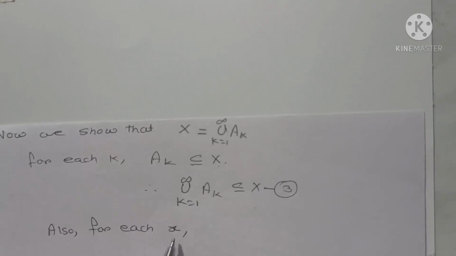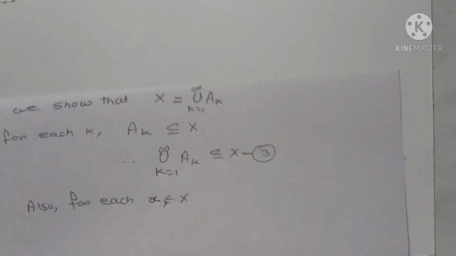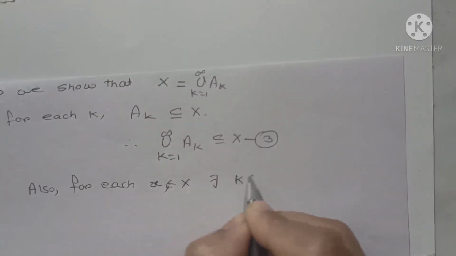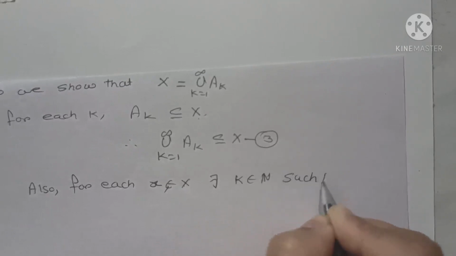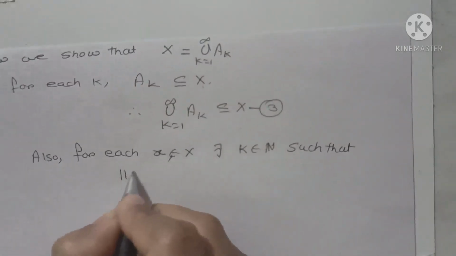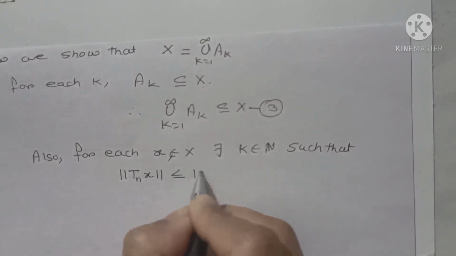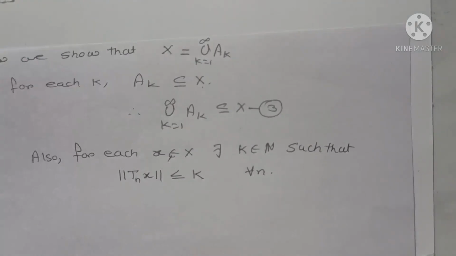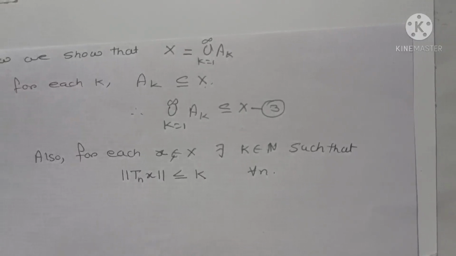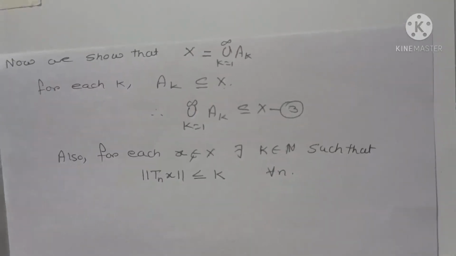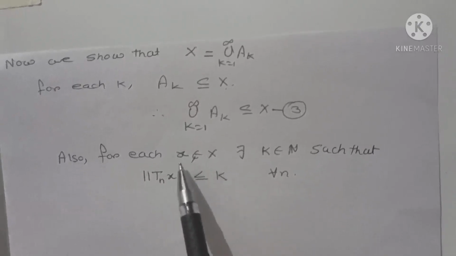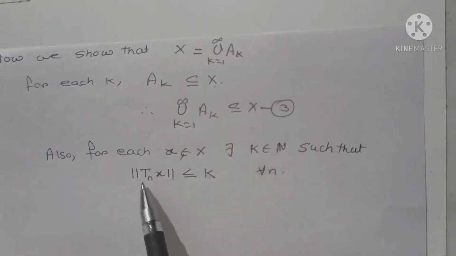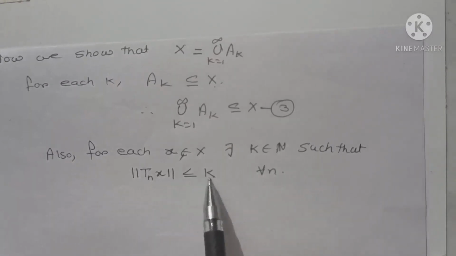That means for each x belonging to capital X, there exists some k belonging to the set of natural numbers such that norm of Tn x is less than or equal to k for all n. This is the given condition, because we are given that the sequence of norm of Tn x is a bounded sequence.